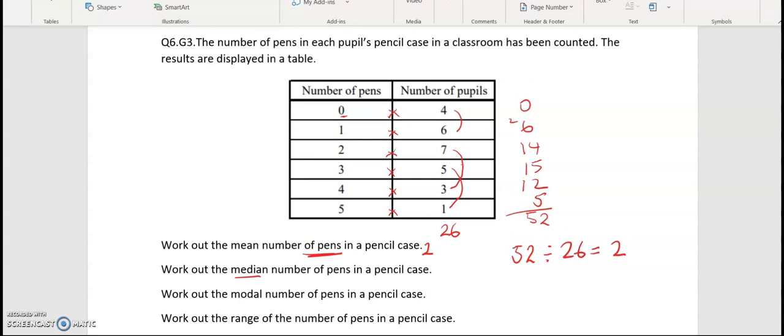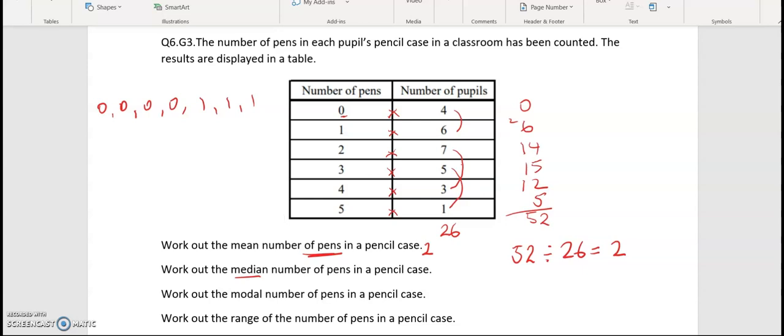So we could do this by just listing the number of pens. So we'd do 0, 0, 0, 0, because 4 of the pupils have 0 pens each, and then we'd do 6 lots of 1. So we could do this, but it's going to take a bit of time. So instead I'll look at another way using the table. As you can see, we have this list of numbers that go 0, 6, 14, representing the number of pens.